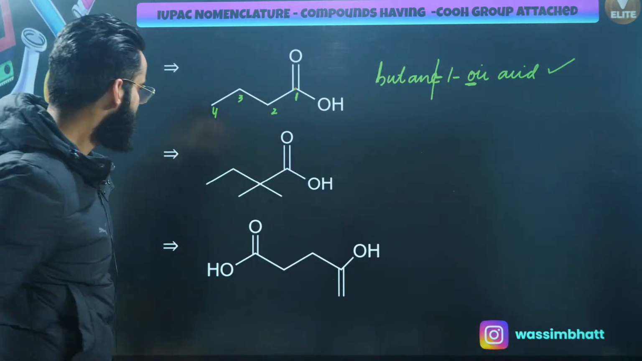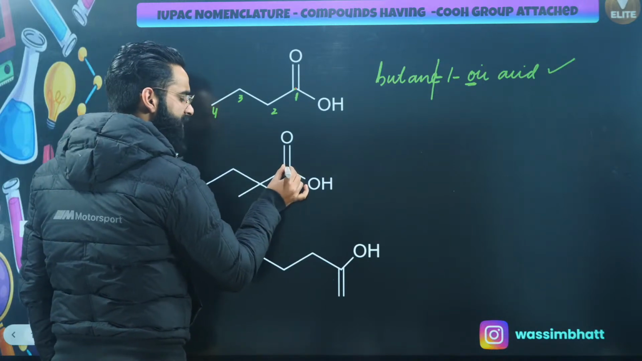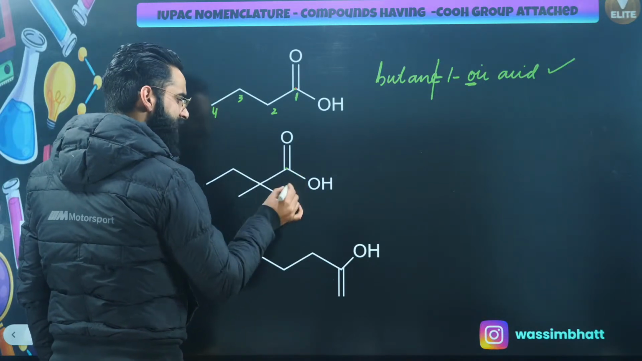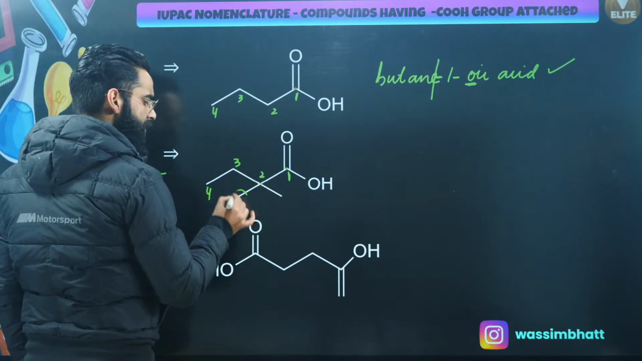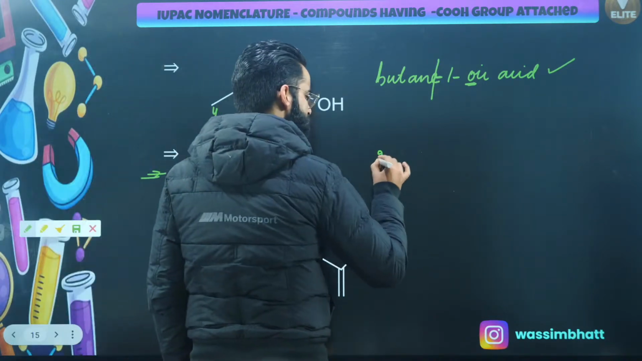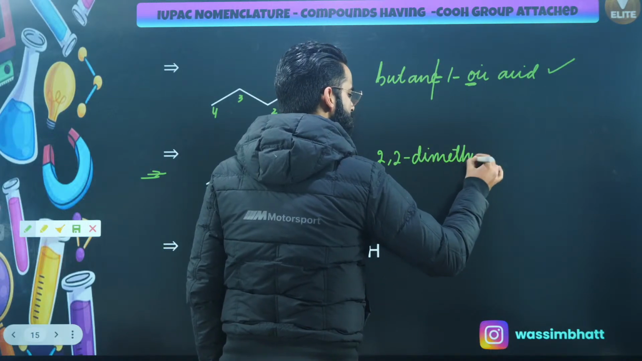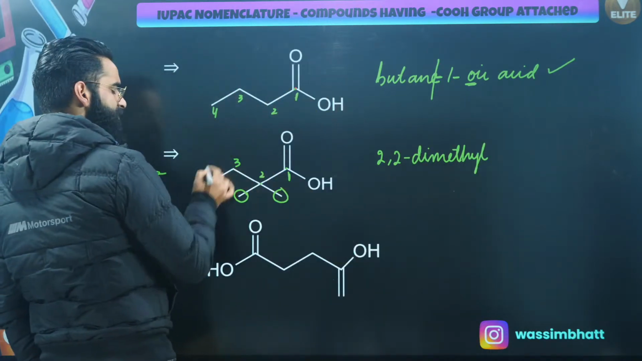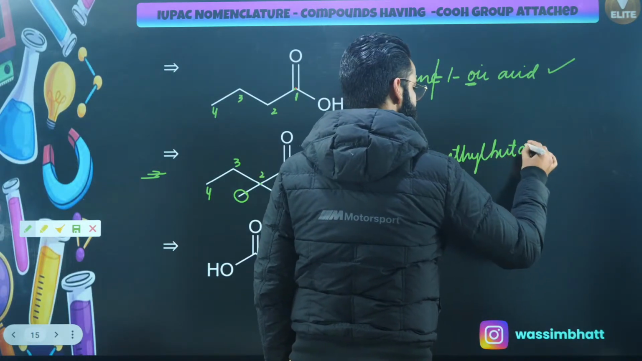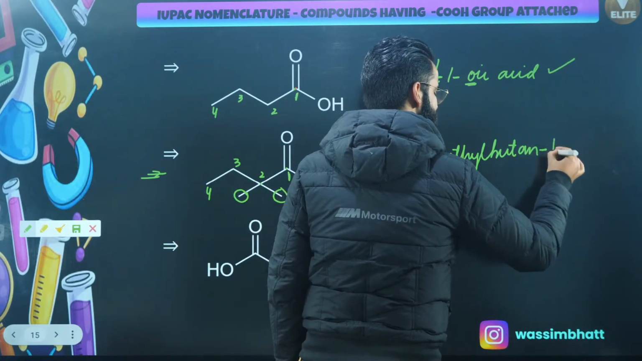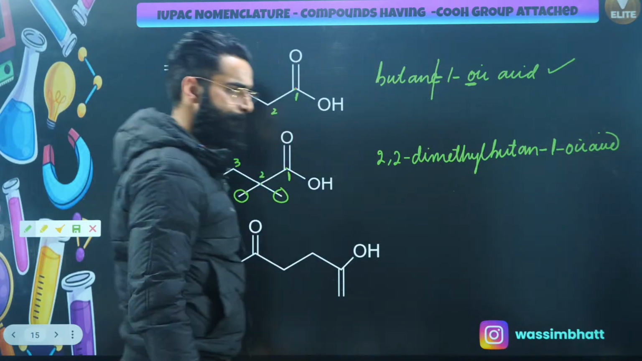Okay, look at this particular one. First thing, have a look. Is this carbon of the functional group part of the main chain? Absolutely. 1, this is 2, this is 3, this is 4. At carbon number 2, you have got 2 methyl groups attached. So it's going to be 2,2-dimethyl. In the main chain, how many carbon atoms you have? 4 carbon atoms. So the word root is going to be but. Everywhere it's a single bond, so it's going to be an, right? And at carbon number 1, it's going to be oic acid. This is going to be the name.